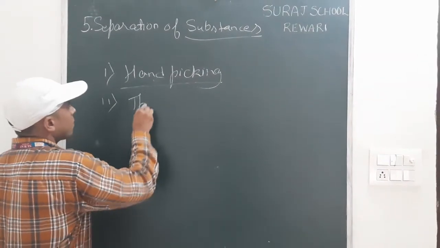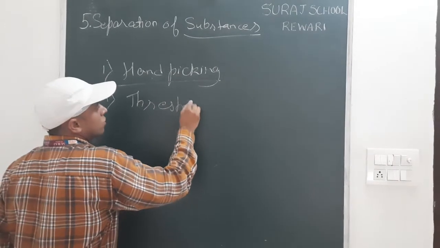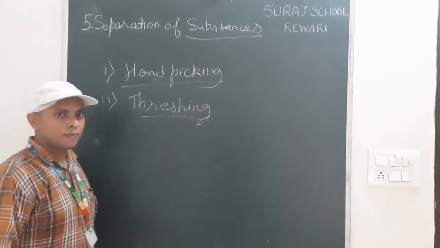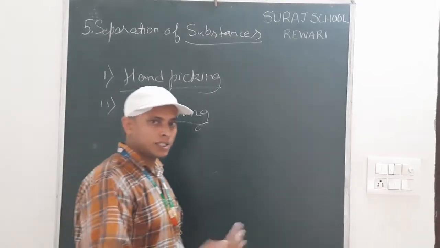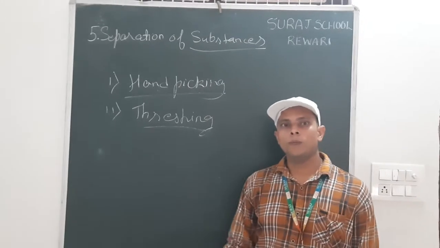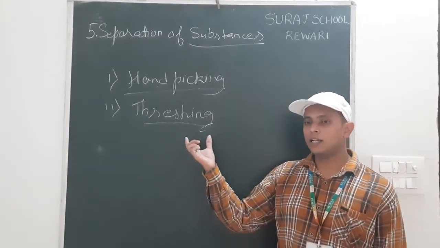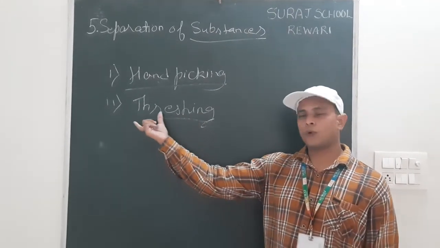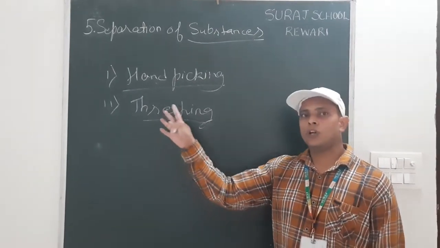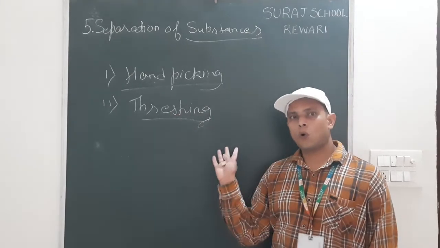Now, the second process is threshing. In threshing, we remove the grains from the crop. For the process of threshing we use a thresher. In a thresher, what we do is remove the grains from the crop plant.